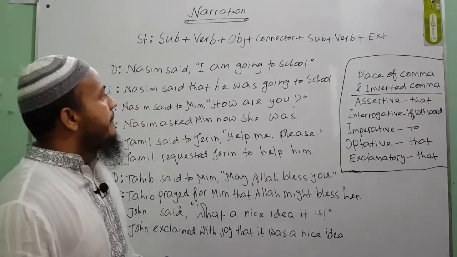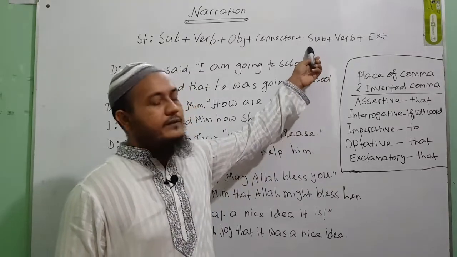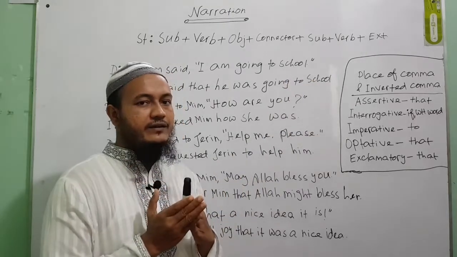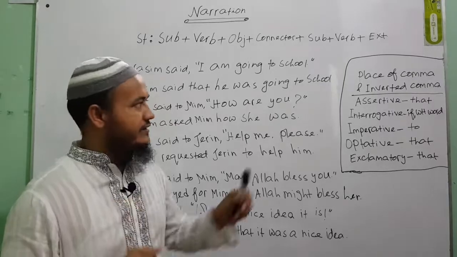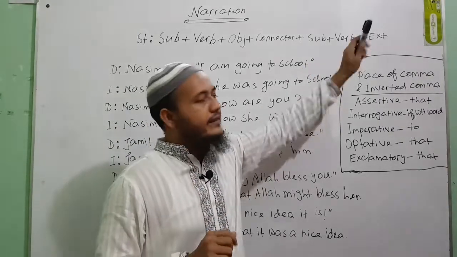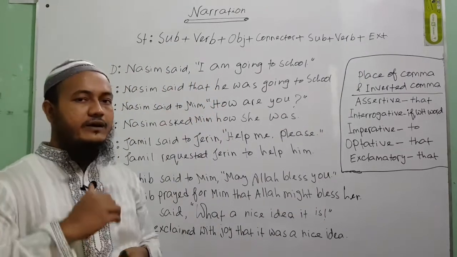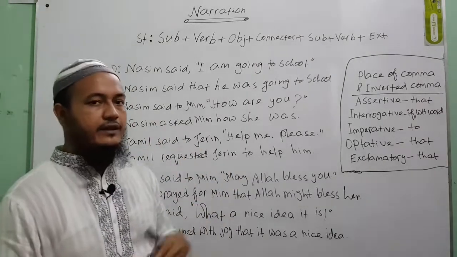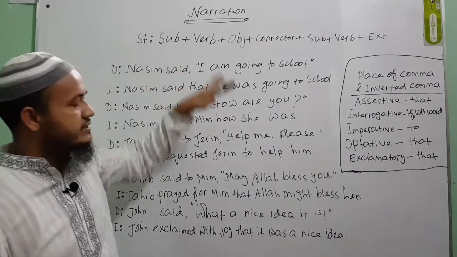And then you will have to use the subject. Which subject is this? This is the subject of the reporting speech. So the changed subject, I mean you will have to change the person first, and then write the subject. And then you will have to use the verb of the reporting speech, and then the rest of the part. So this is the structure by which you can solve the narration of different kinds of sentences like assertive, interrogative, imperative. If you just remember this structure, you can solve it.